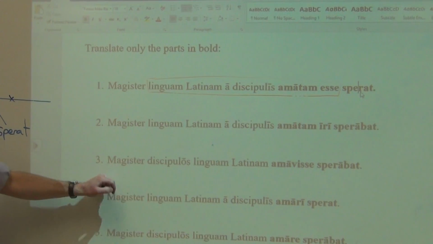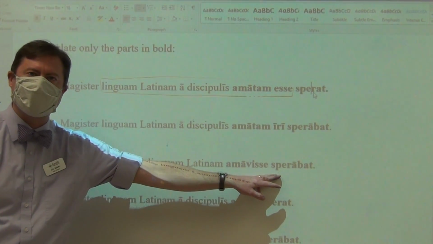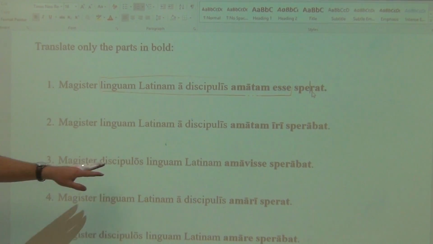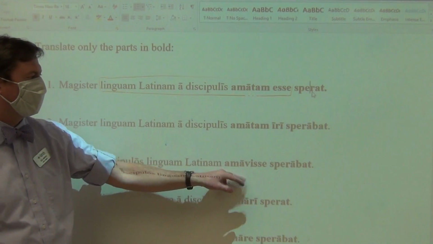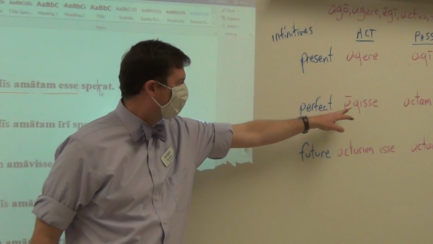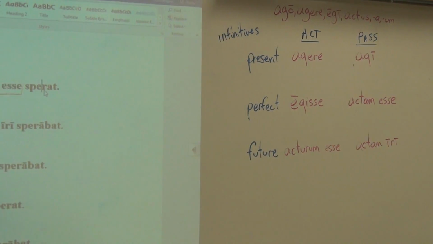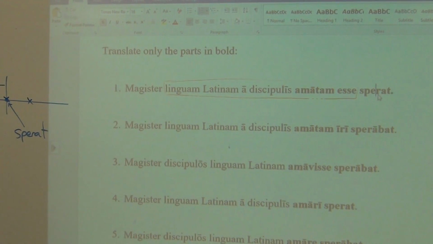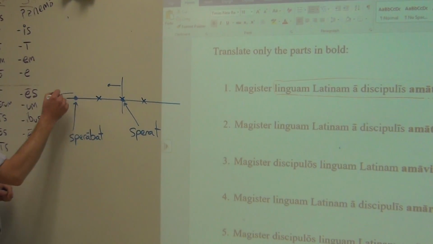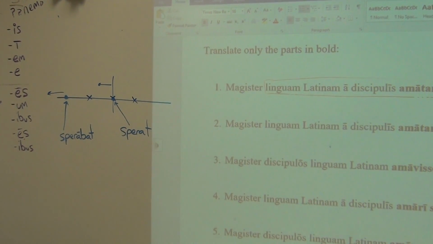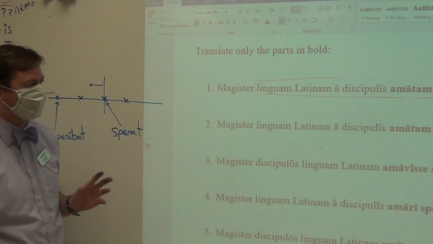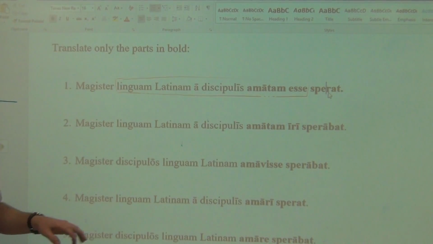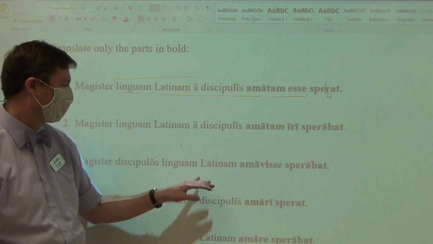Number 3, the teacher, sperabat. Again, we are starting in the past. Was hoping that the students, now we have amavisse. Amavisse, as you can see over here, is a perfect. It has the perfect stem, amav, with an isse. And perfect means it happens before. So if we are starting on number 3 in the past, amavisse has to occur before that action of hoping, which was in the past. And so we have to express it as happening in the past. The teacher hoped, was hoping, that the students had loved the Latin language.